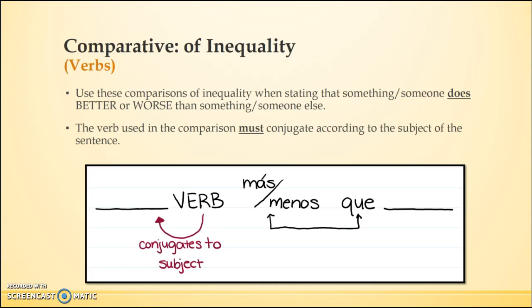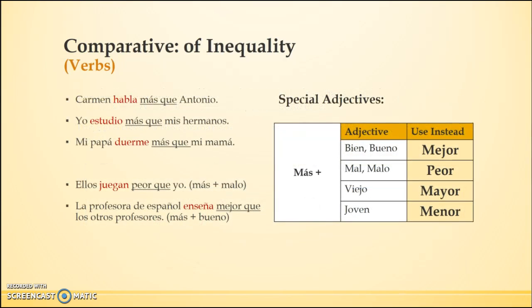We still have our más or menos. We can have an adjective to highlight how the action is done, but in most cases it's verb, más menos, and then our que. And the verb is what we focus in on. So let's look at some examples.